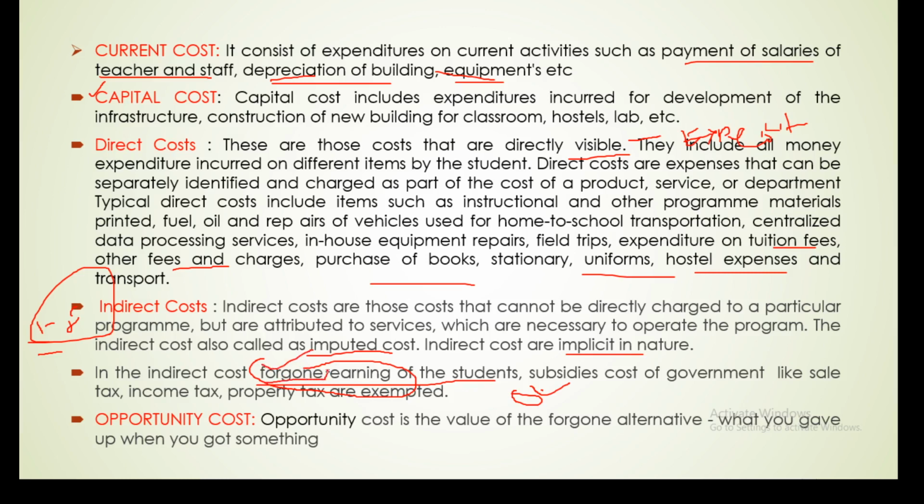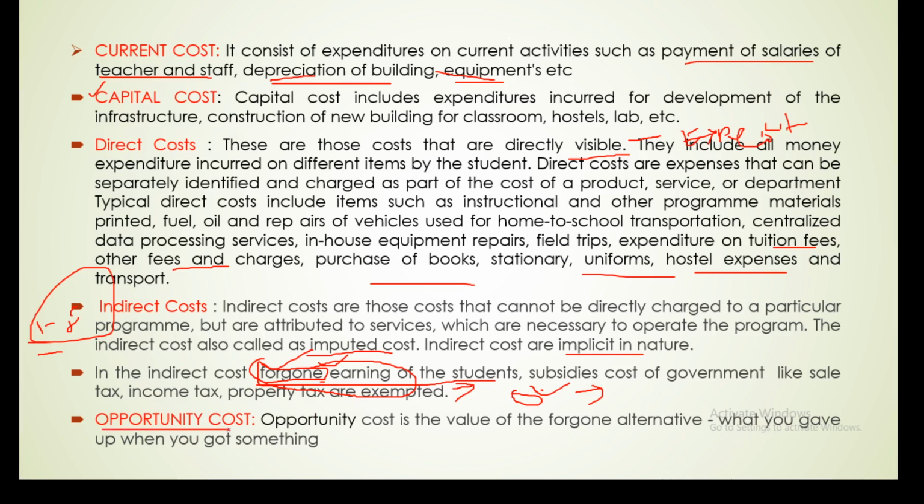Forgone earning means you can say it is a future earning. Why is it future earning? It means I am studying in the present so that in future I will become a skilled person and earn more money. For this purpose I am studying here. So that is called forgone earning. Rather than joining the work field, I left the work field and I am studying, for the purpose of the future.